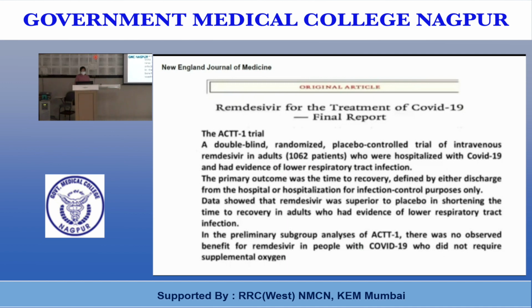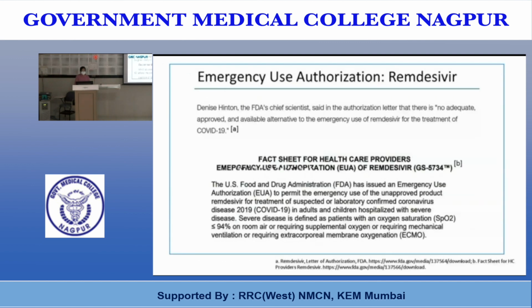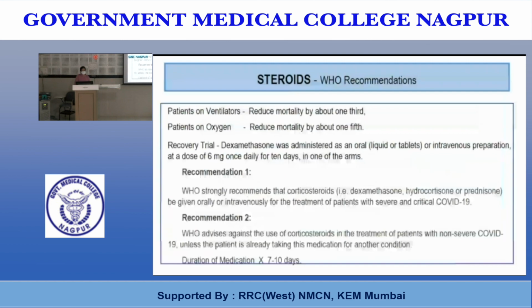In a preliminary subgroup analysis of ACTT-1, there was no observed benefit for remdesivir in people with COVID who did not require supplemental oxygen. Second is steroids. There is reduced mortality by one third in patients on a ventilator and reduced mortality by one fifth in patients on oxygenation. There is the RECOVERY trial for steroids.